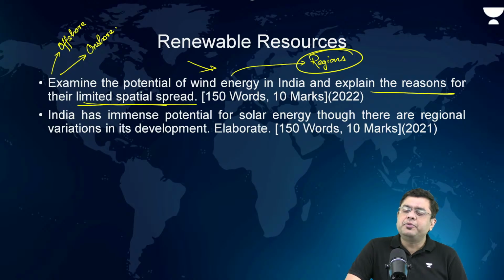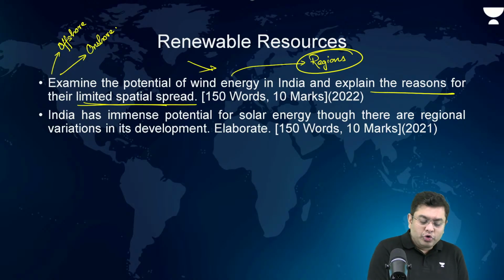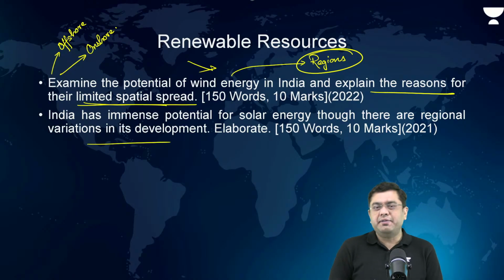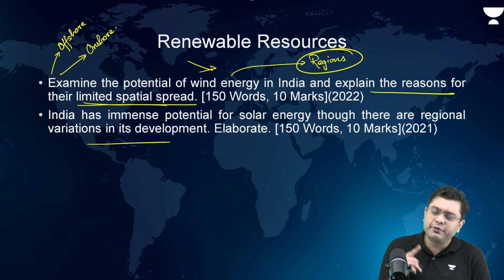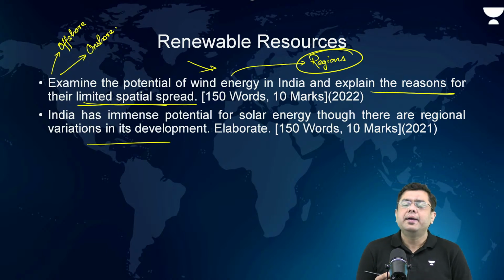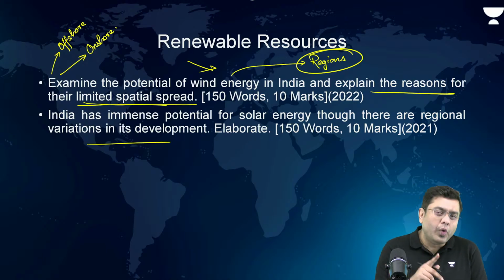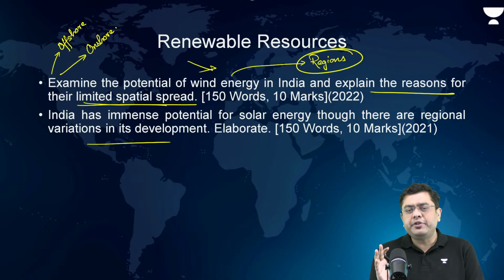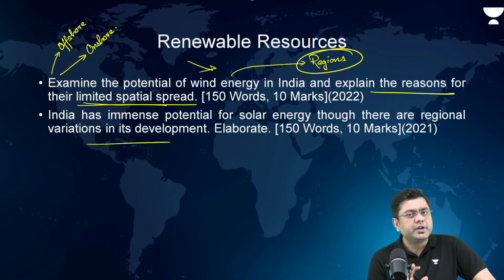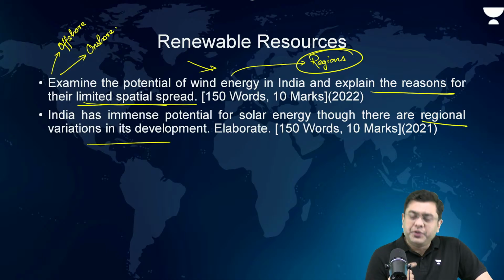India has immense potential for solar energy, though there are regional variations in its development. Potential for solar energy is huge. Why? Because the overall average amount of solar insolation is very high. Why? Because of its location in the lower latitude. That is the straightforward answer. Now, there are regional variations in its development. This is owing to land availability.